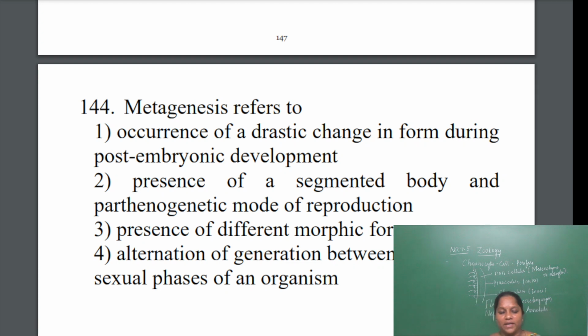Next question. Metagenesis refers to. What is metagenesis? It is also called alternation of generation. Alternation of generation occurs in the phylum Coelenterata. So what is alternation of generation here?